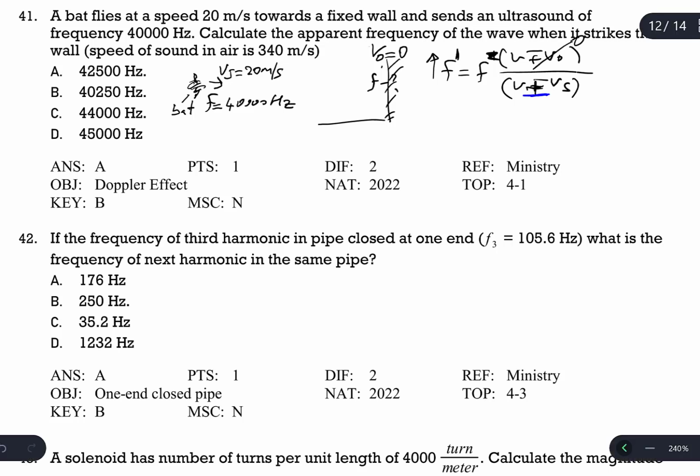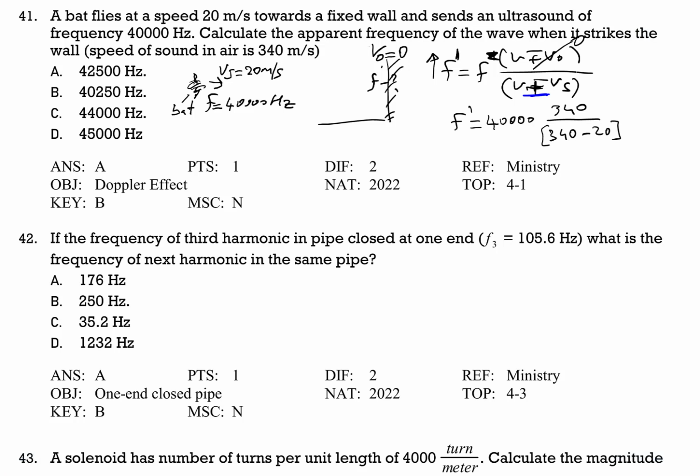So then, if I want to calculate f prime, f is 40,000. The v of the sound is given as 340. The denominator must be 340 minus the source speed, which is 20. In this case, f prime can be greater than f.